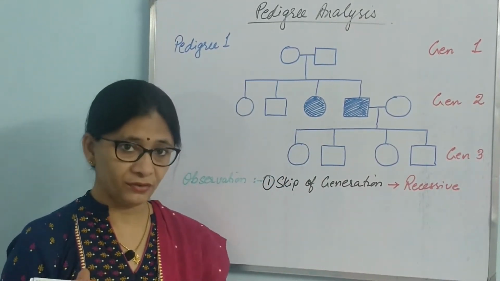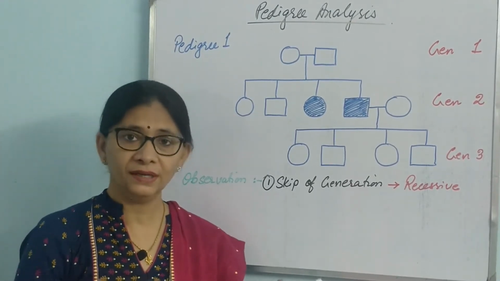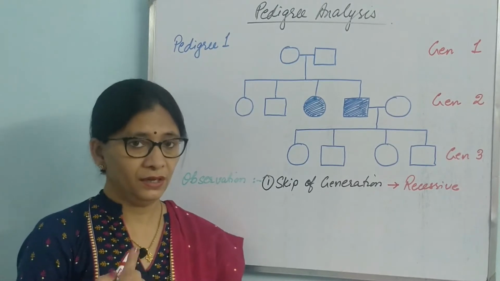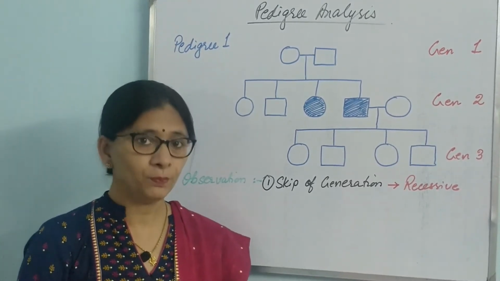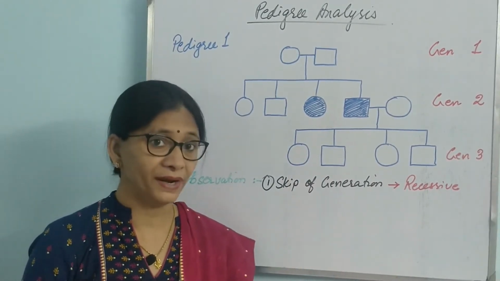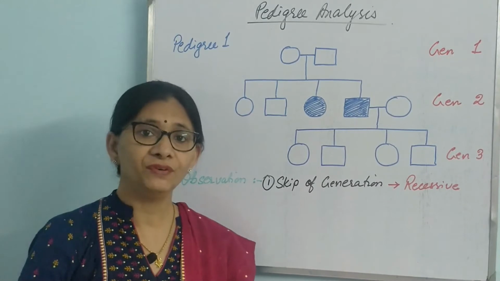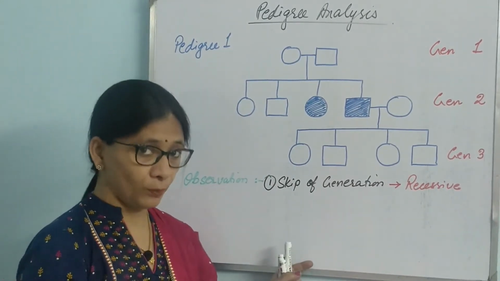If it is a dominant trait, then even if it is present in one chromosome, it is going to express itself. So the chances are high for it to be expressed in every generation. There is no skip of generation in the case of a dominant trait.